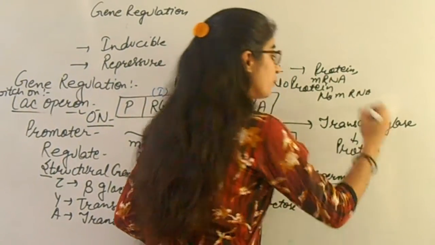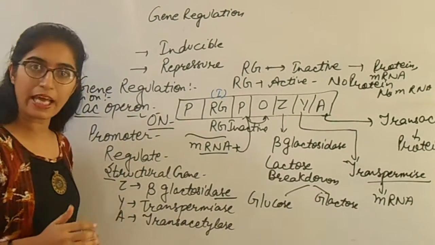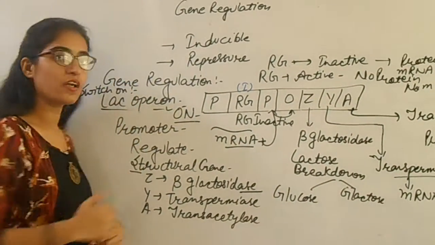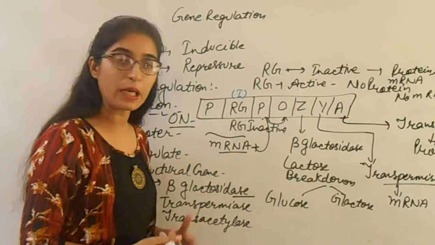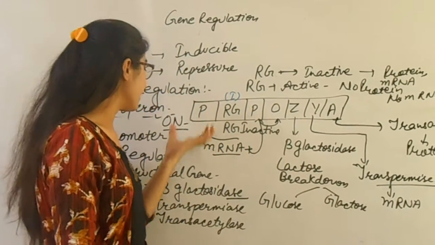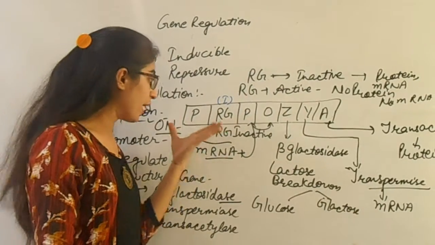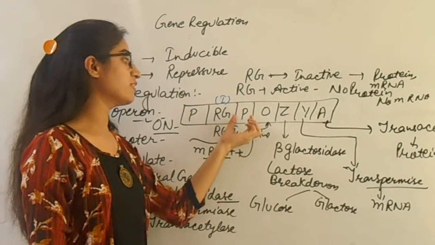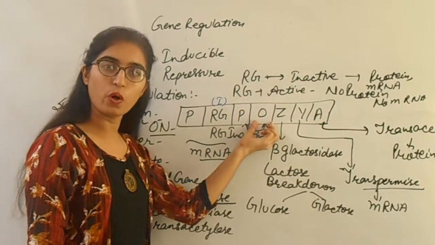So if we are using the word lac operon, it means in the presence of lac operon the switch is on. If the switch is on, then mRNA helps to carry the message of the presence of lac operon. So if lac operon is present, mRNA helps to transfer the message to the promoter and the promoter helps to transfer the message to the operator.